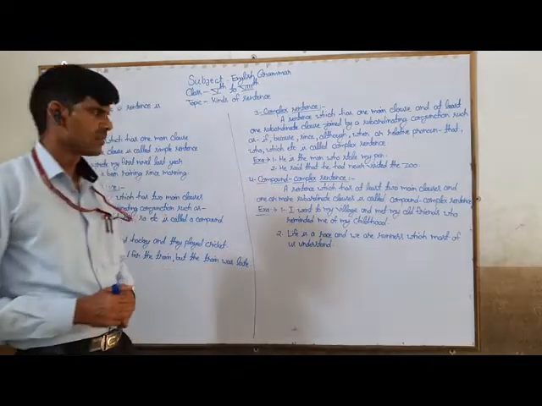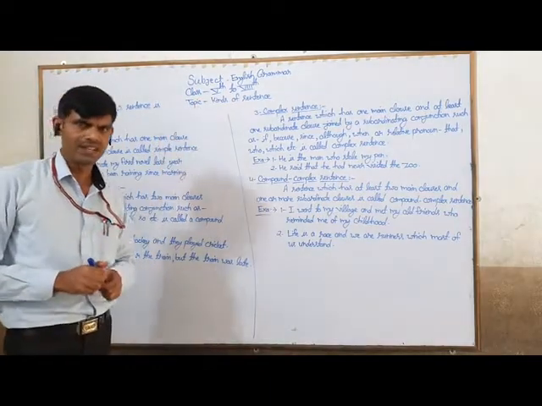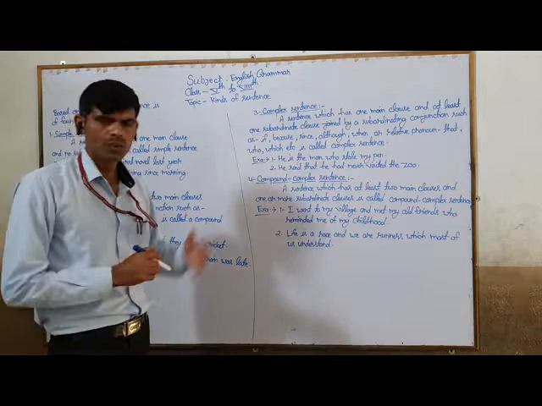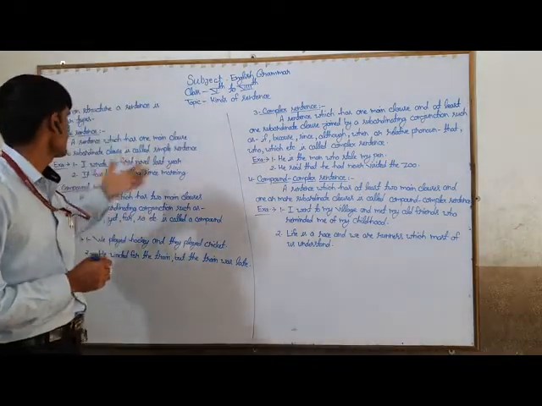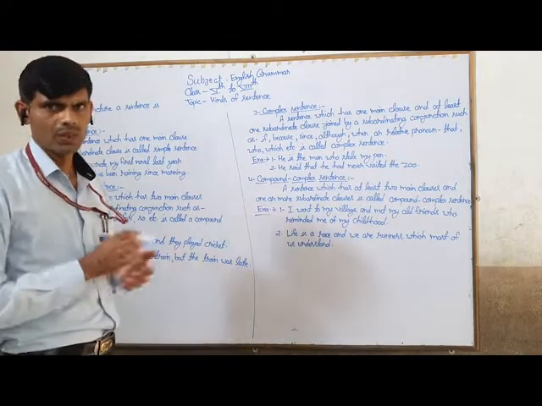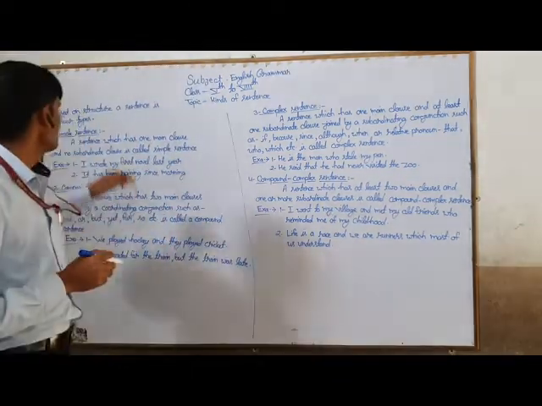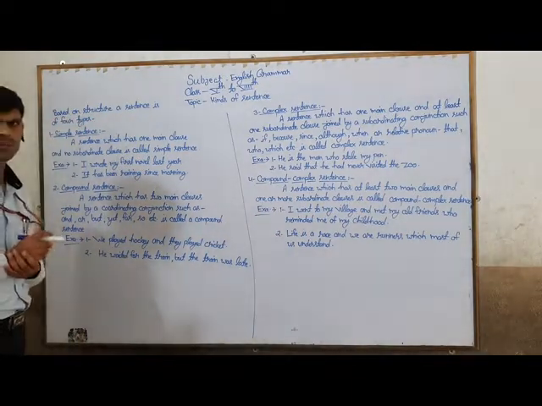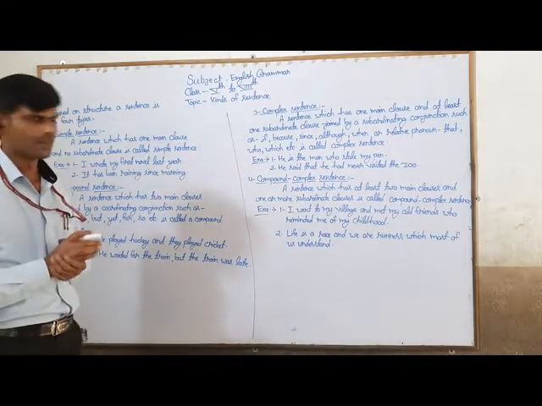Hello students, yesterday we had seen the kinds of sentence based on meaning and purpose, and today we are going to discuss the kinds of sentence based on structure. As a piece of information, let me tell you that a sentence based on structure is of four types. Number one, simple sentence.